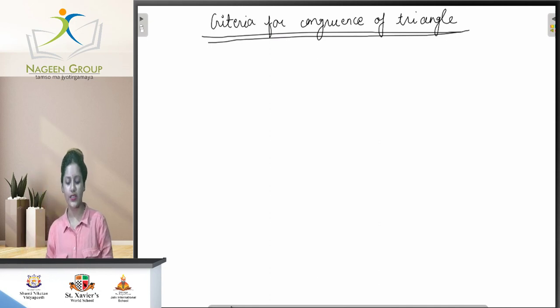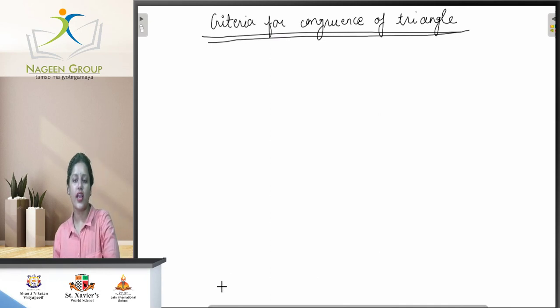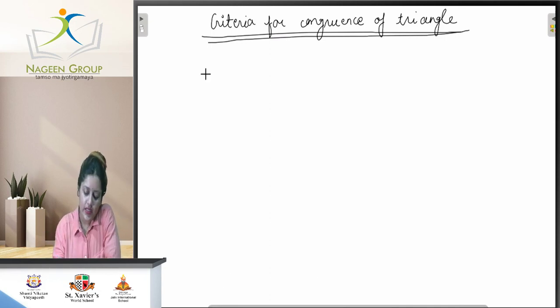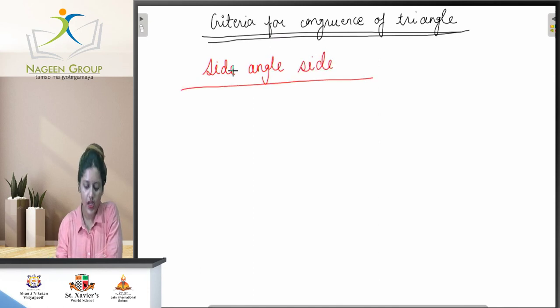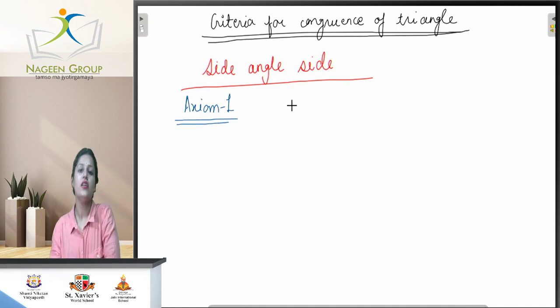The first criterion that tells you triangles are congruent is side angle side. That is axiom 1. This is an axiom, so there is no proof for it, because it is based only on geometry.